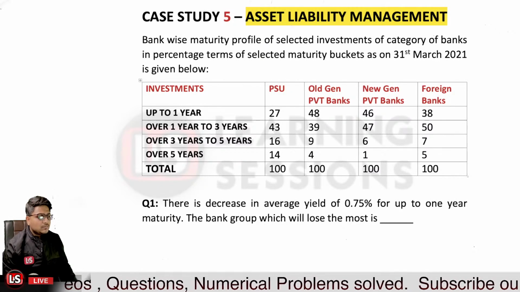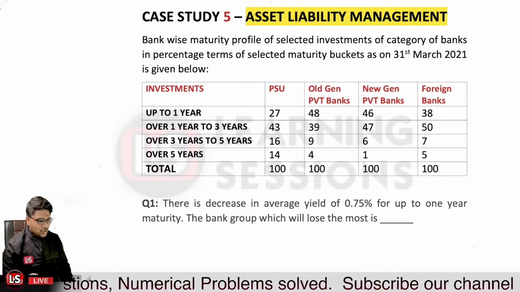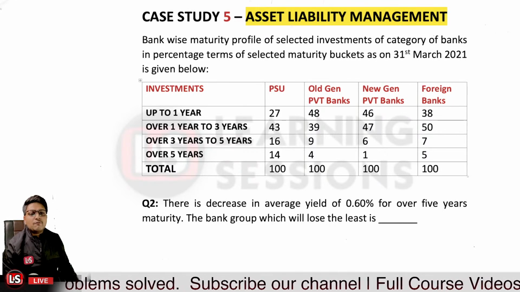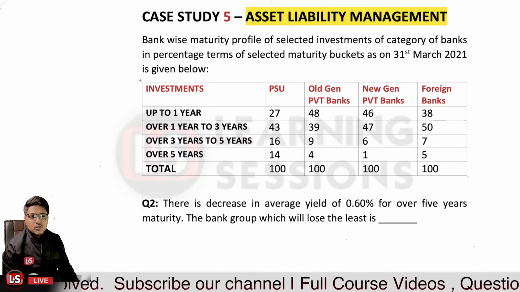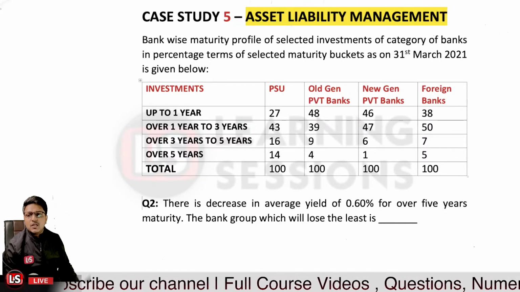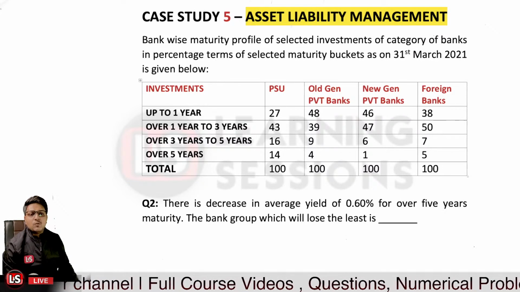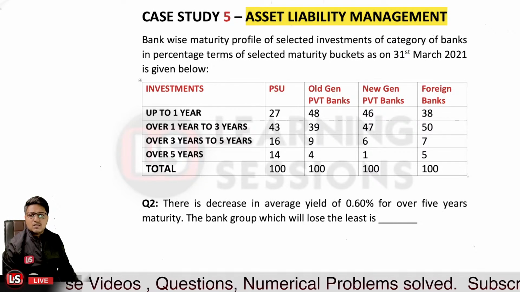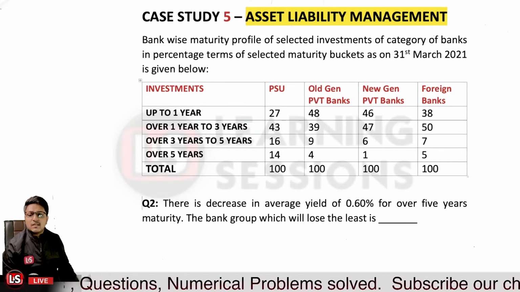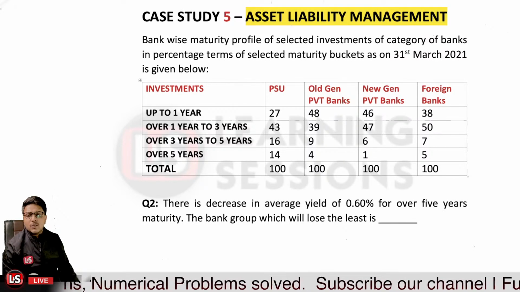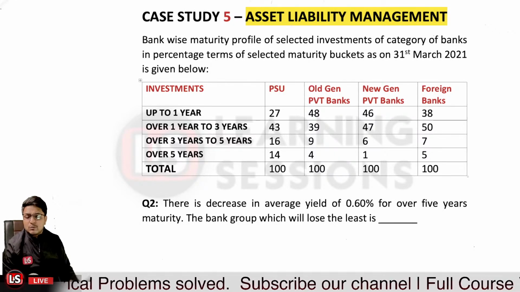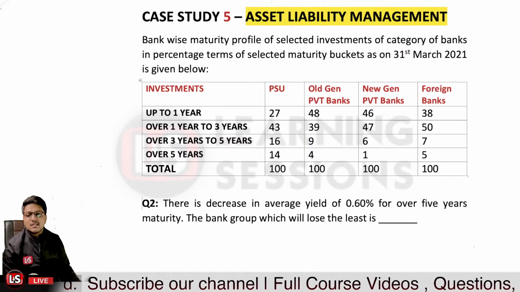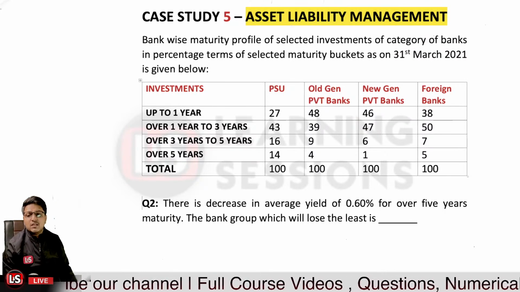Okay, and the second question, let us have a look at the second question now. There is a decrease in average yield of 0.60% for over 5 years maturity. Which bank will lose the least? Which bank will be losing the least amount of the monies which they have invested over a 5 year time horizon? So what would be the answer related to it? I hope that you are now clear with the concepts related to the maturity buckets and the concepts related to risk sensitive assets and risk sensitive liabilities. So which bank will be having the least loss?